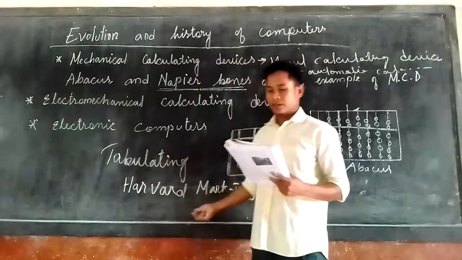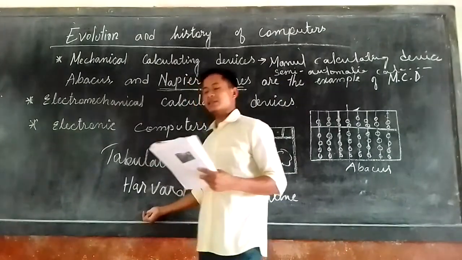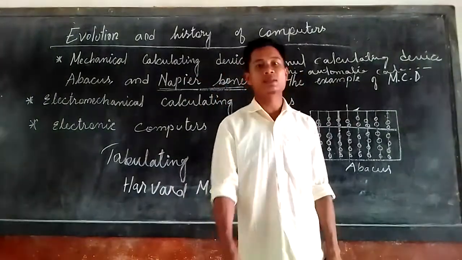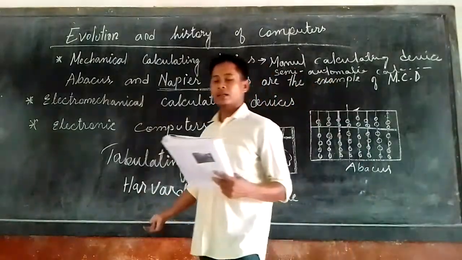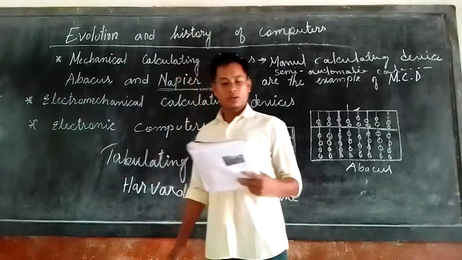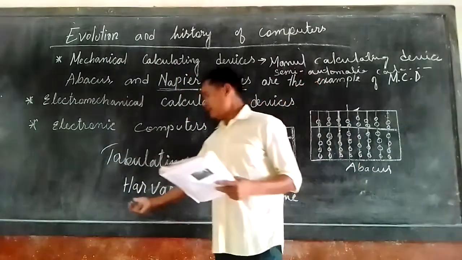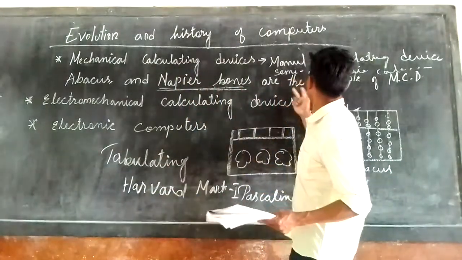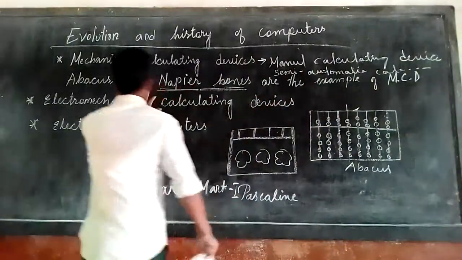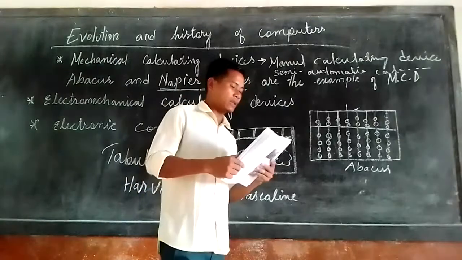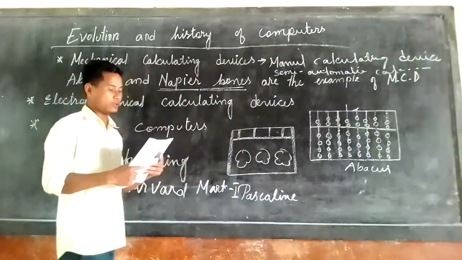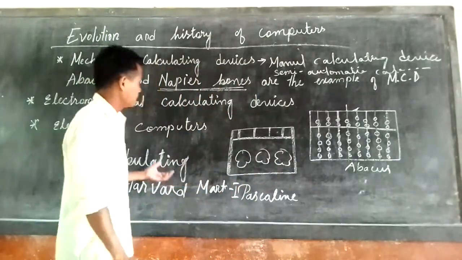This machine began by creating ballistic charts for the US. In the US, this Harvard machine was used for creating ballistic charts. It can be compared to Napier's bones and the abacus. This is the combination of two modern computers, taking about 3 to 4 seconds per calculation.